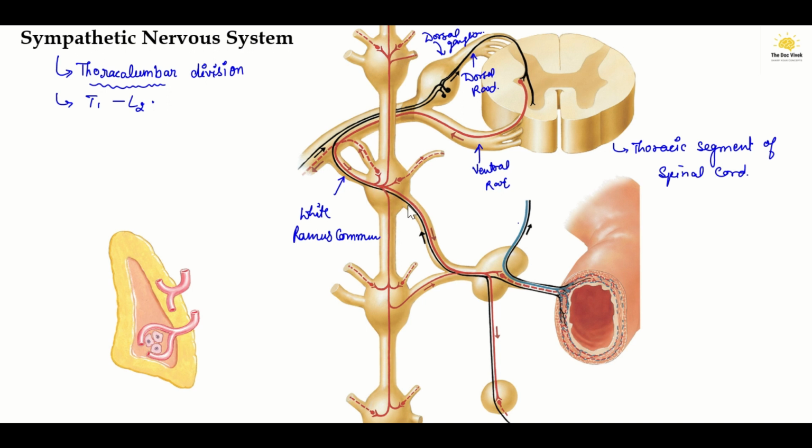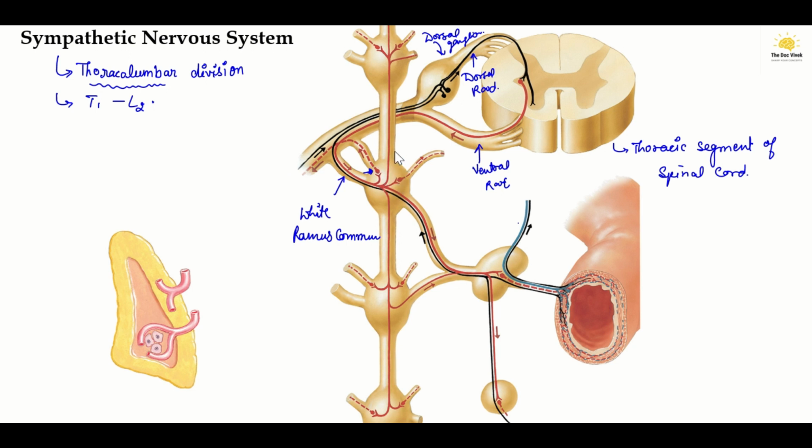If we talk about the fate of this preganglionic fiber, there are four ways through which this preganglionic neuron can move. The first one is that it can synapse with the postganglionic neurons of the sympathetic ganglion.